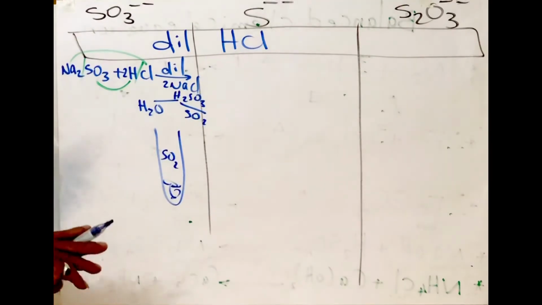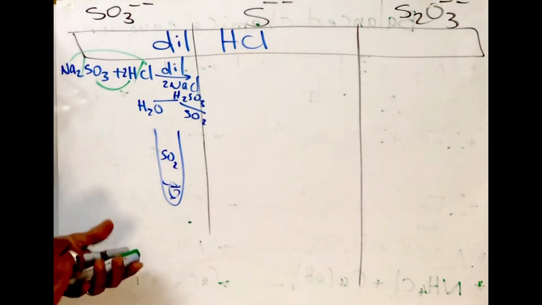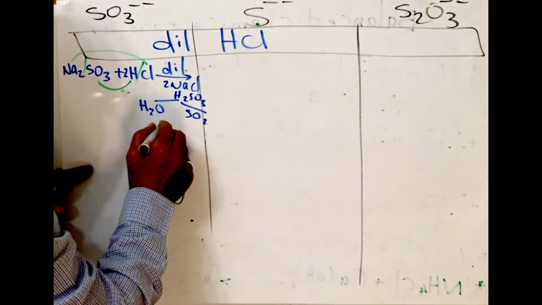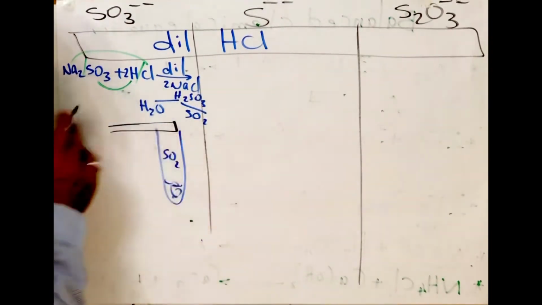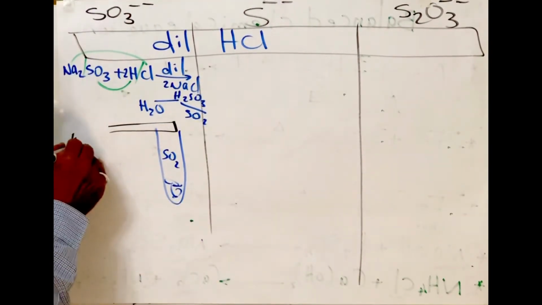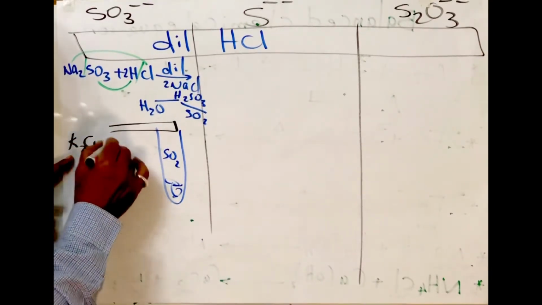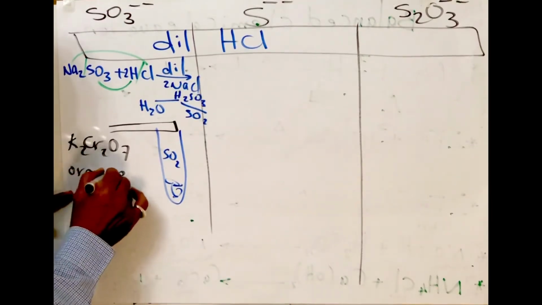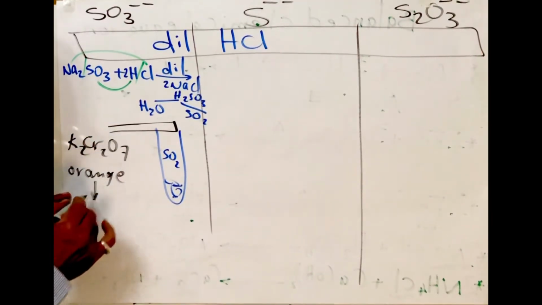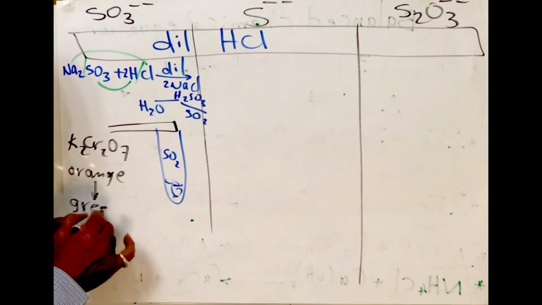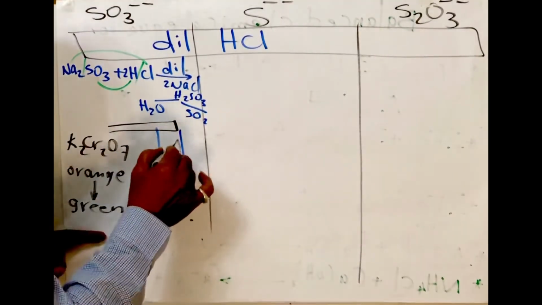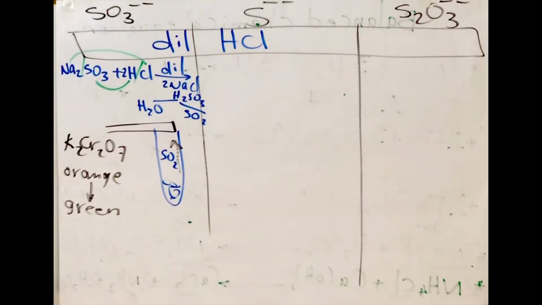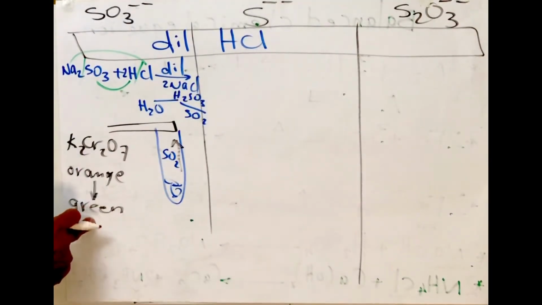We will test the presence of it by using paper wetted by K2Cr2O7. Its color is orange. It will change into green. If it changes into green, it means the gas evolved is SO2. They will ask us what is the reason for changing the color from orange to green.